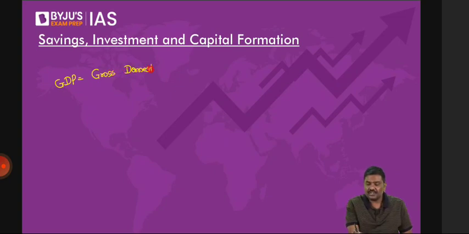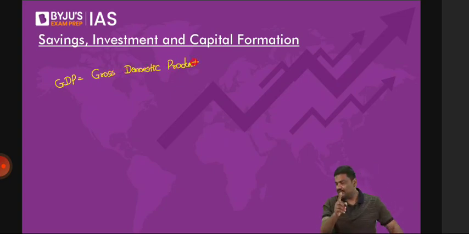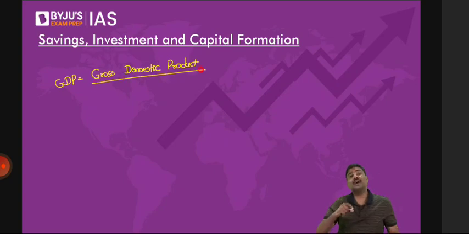Now, what is this gross domestic product? I'm giving you the definition. Focus now. Domestic product means within India. Within India, what is the market price of all the final goods and services which are produced? Price means market price. What is the market price of all the final goods and services which are produced in India? That is called gross domestic product.